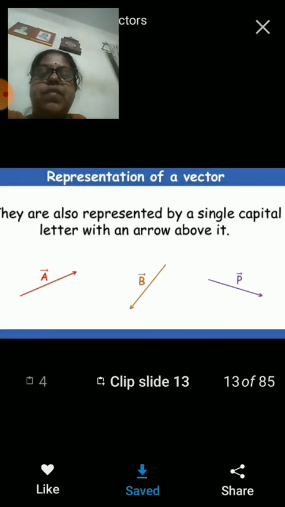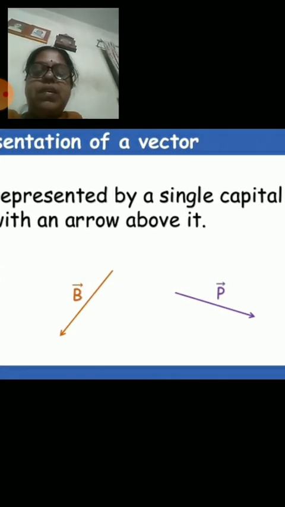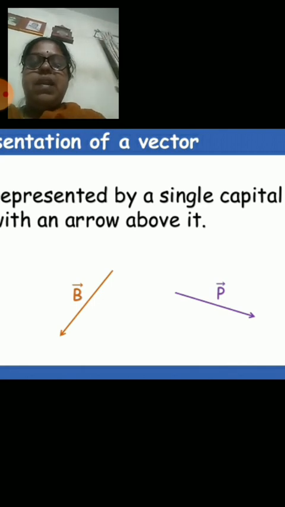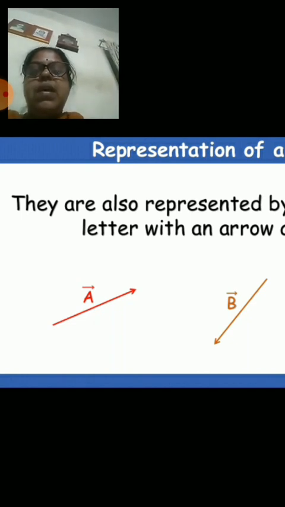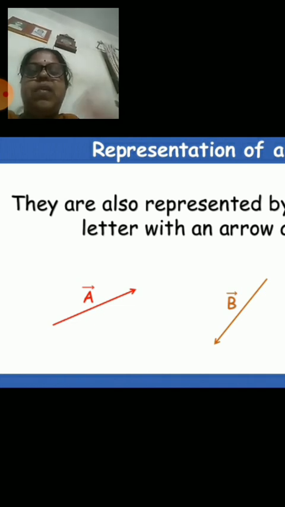Now, vectors are usually represented by a single capital letter with an arrowhead over it. So anywhere in any physics textbook, if you come across an arrowhead on a letter, then it is a vector quantity. Otherwise it is simply a scalar. If a bold letter is used, then it is also a vector quantity.